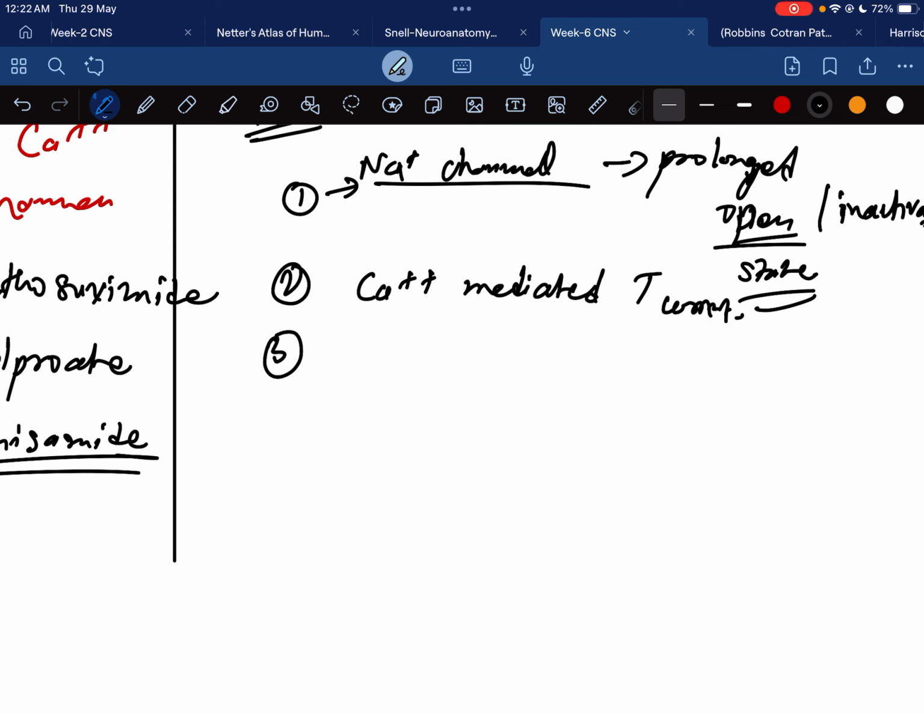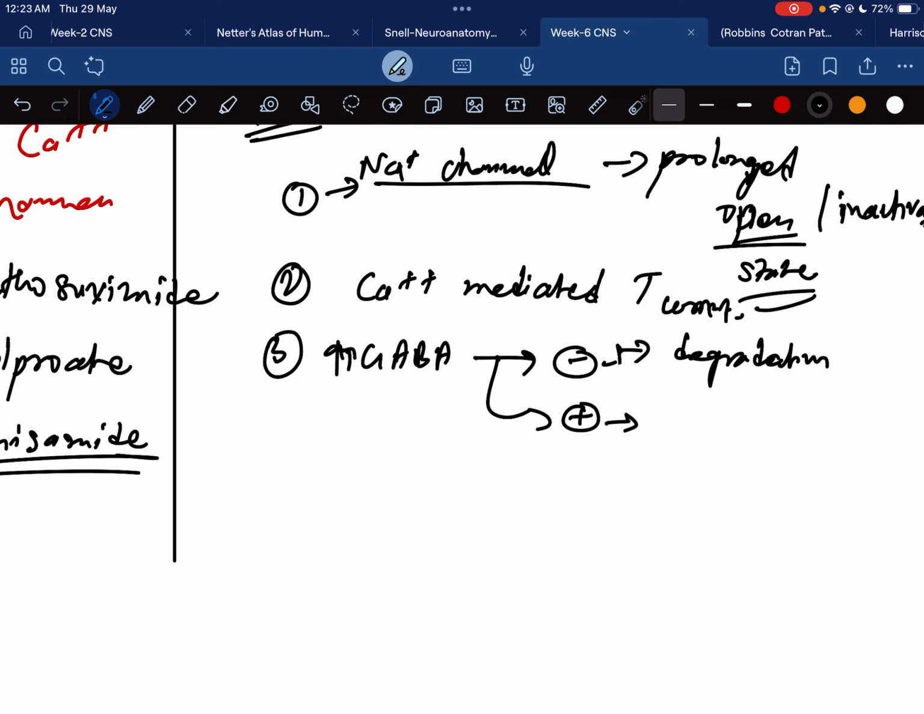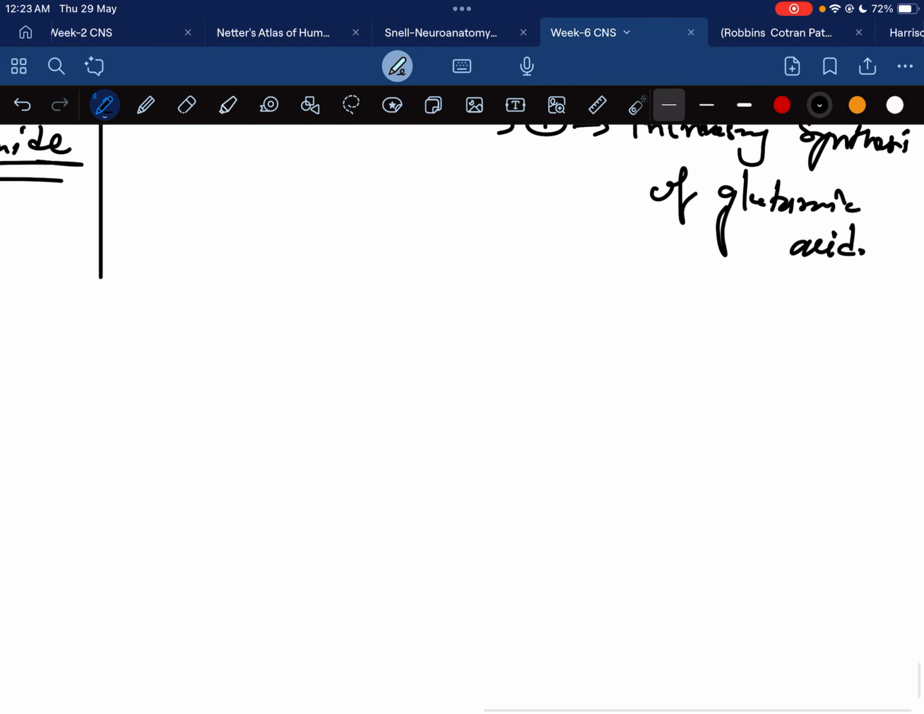When GABA is released, it increases GABA by inhibiting its degradation and increases the synthesis of glutamic acid. Regarding the pharmacokinetics of this drug,